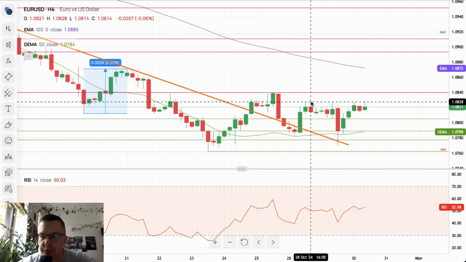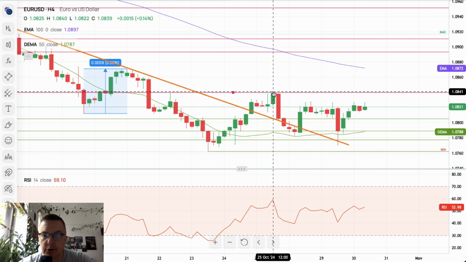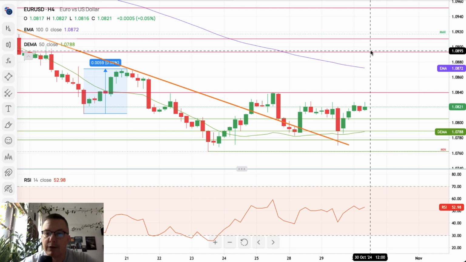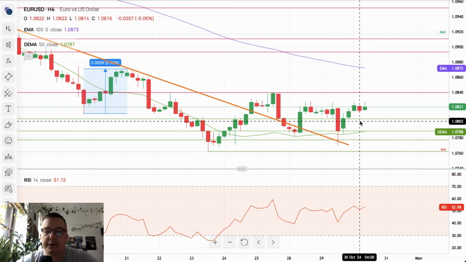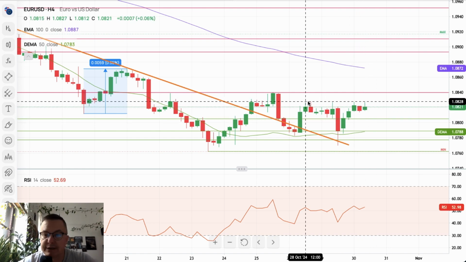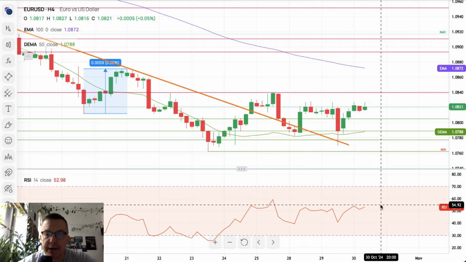If we break above 1.0828 intraday, then 1.0840 should be tested, and then the 100 periods moving average should be tested, which is 1.0872, and eventually 1.0893, and then 1.0911 should be tested. So those are the next levels for bulls if they break above the intraday technical resistance at 1.0828.